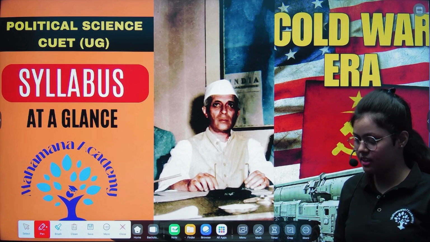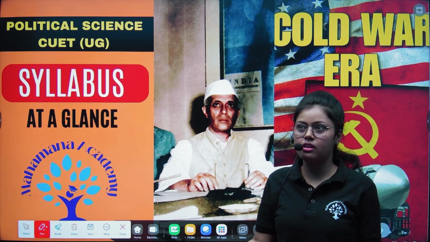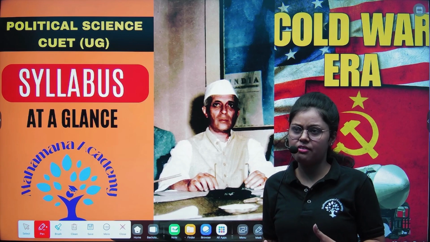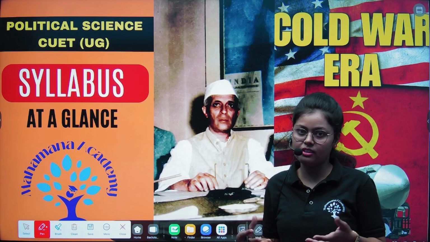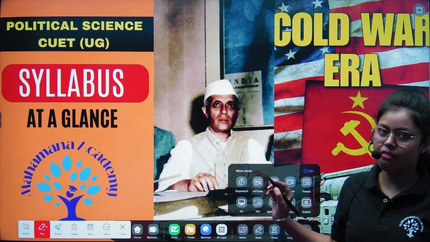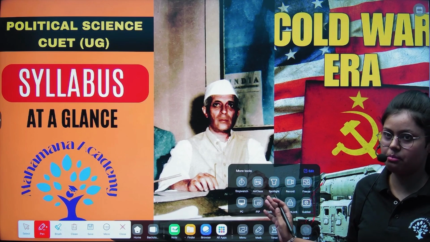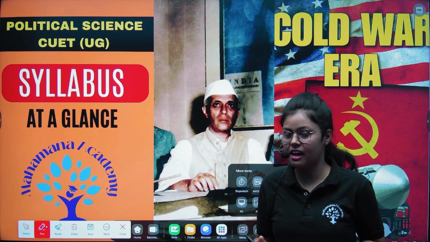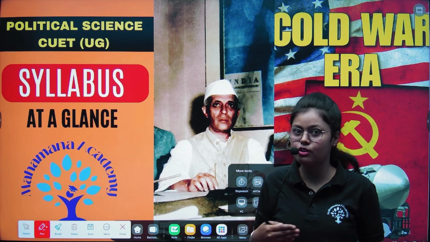Basically, covering the CUET syllabus is not all about having facts or NCERT. It's also about smart work, like solving your MCQs and PYQs. So, in order to have a complete understanding of the CUET syllabus, let me first tell you what your priority should be while you are preparing for CUET.